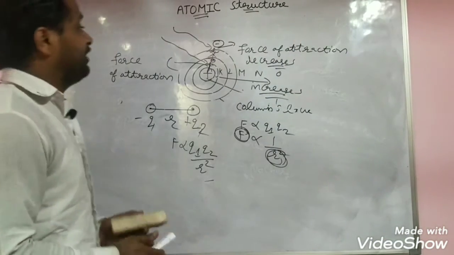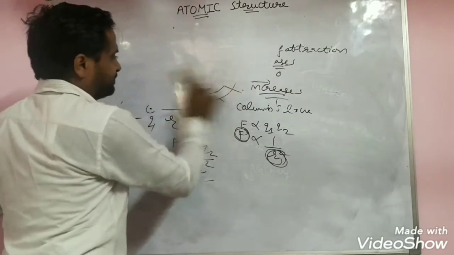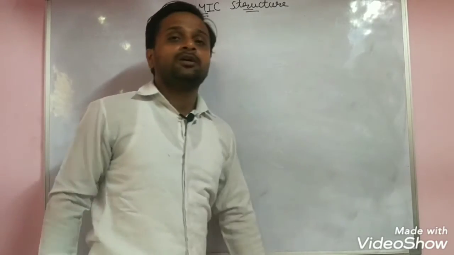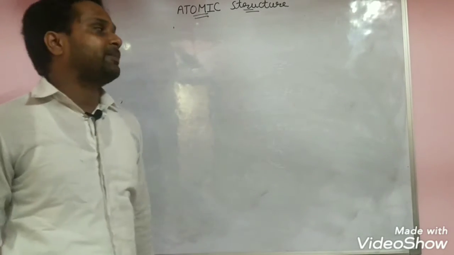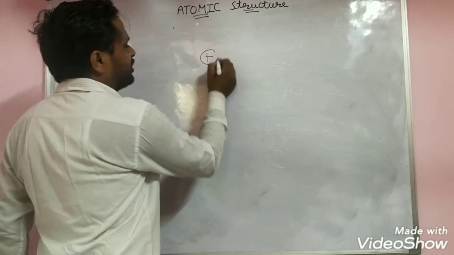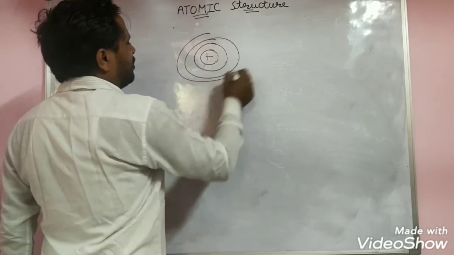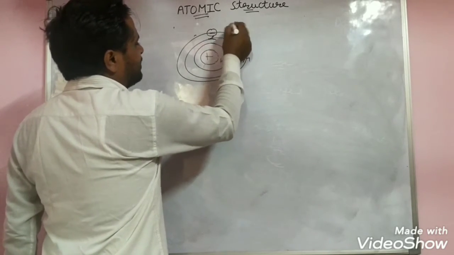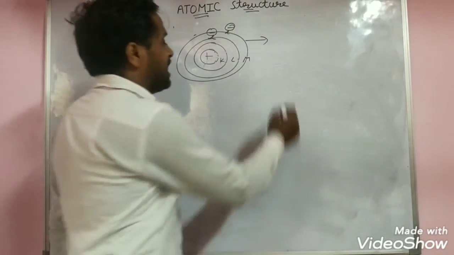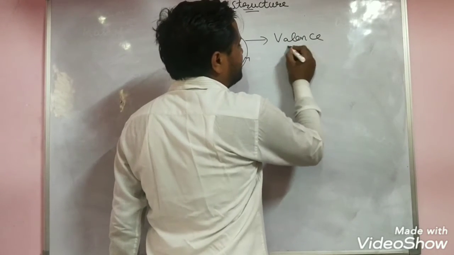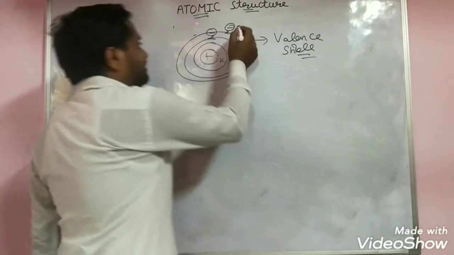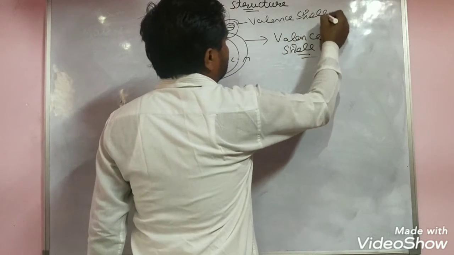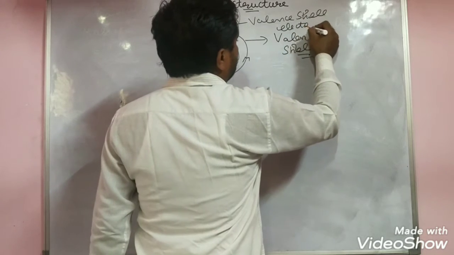Now we try to see how many electrons, how many protons and how many neutrons are present in the atom. This is the nucleus. As I already told, K, L, M, these are the shells where electrons revolve. The last shell is always called the valence shell, and the electrons in the last shell are called valence shell electrons. Keep this in mind.